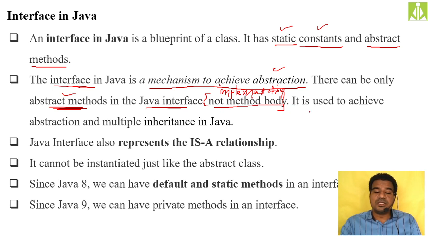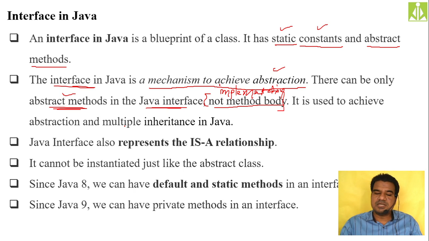So it is used to achieve abstraction as well as multiple inheritance in Java. The important uses of an interface are to achieve abstraction as well as multiple inheritance. Because so far, with the help of only classes, we said we cannot achieve multiple inheritance. We can achieve only simple inheritance, multi-level inheritance, and hierarchical inheritance. To achieve hybrid as well as multiple, we are dependent on interfaces. So in order to achieve multiple inheritance, we are going for interfaces.